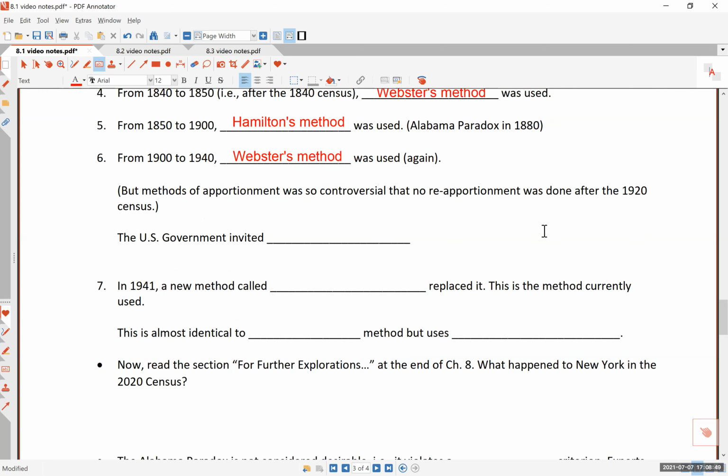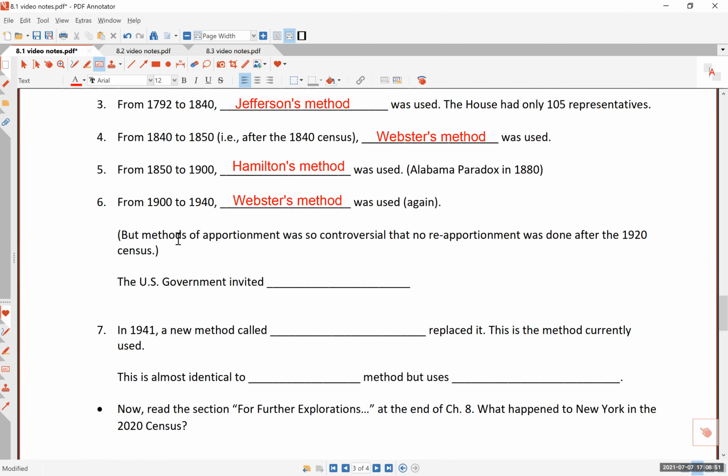And in fact, there was one year where they did not agree. The methods of apportionment were so controversial. Did you know that they used to have these arguments and debates and ugly fights between politicians? Yeah, this goes way back. You would think that we would get better as time goes by, but it didn't get better. It just got worse. And of course that's not a surprise because today we see political fights as well, right?